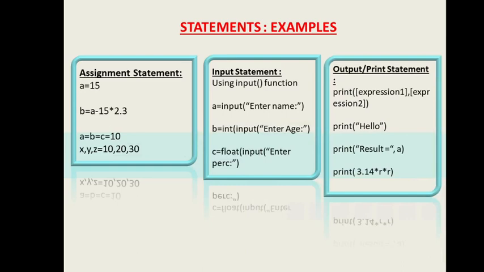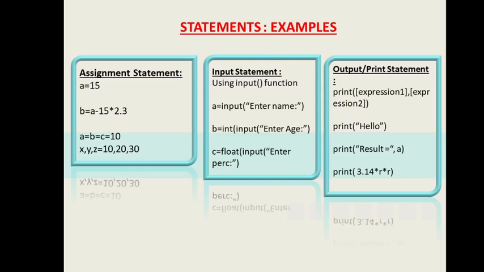The third type of statement is the output statement or print statement. In this case, we use the print function. You might have used the print function in programs. Print statement is used to take data from the user. Print statement is used to show the results to the user.